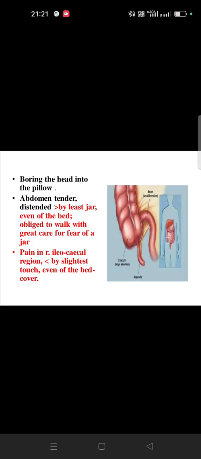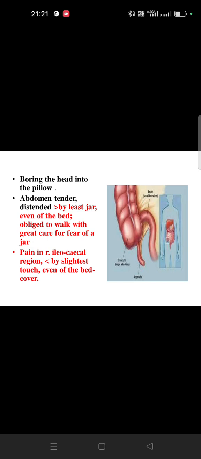Comes on suddenly, and head hot and feet cold. Why will the head be hot? Because of rush of blood to the head. There is congestion over the head, over the face. That's why the head will be hot. Another symptom, boring the head into the pillow. Means if the patient has a problem, he will try to put the head into the pillow and will be moving it sideways on the pillow.